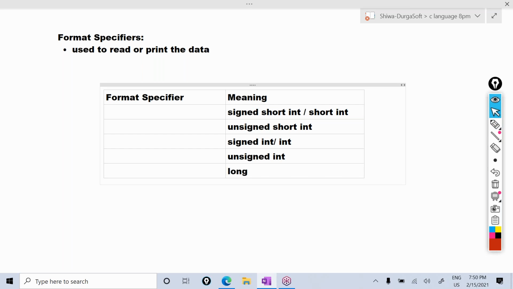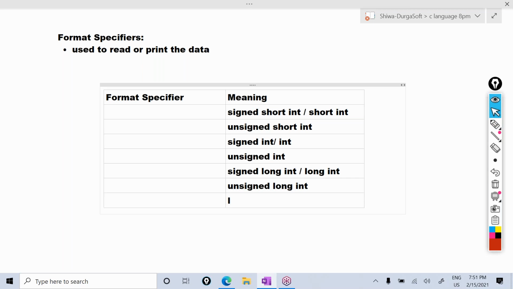Okay, the next one is long int, or you can say signed long int. Then unsigned long int. Okay, I'm writing integer related data types here.